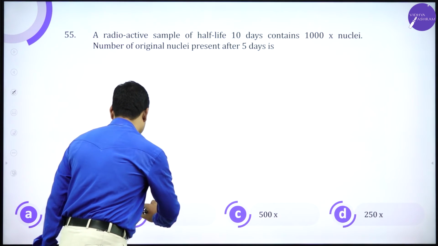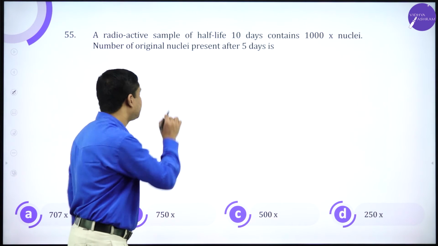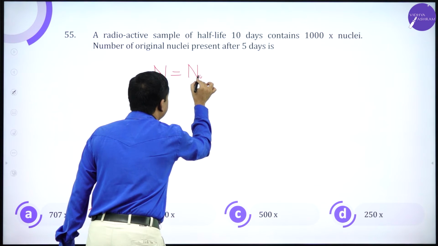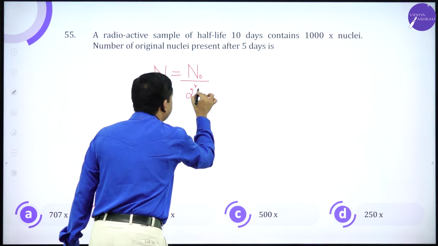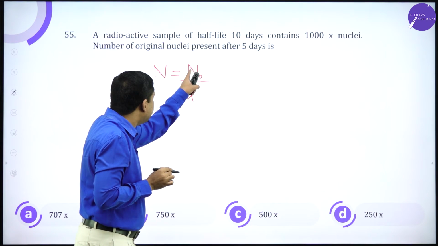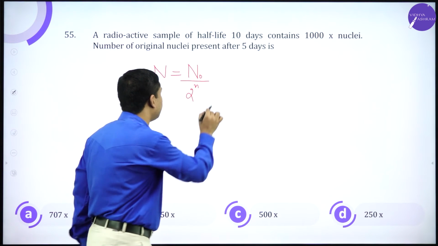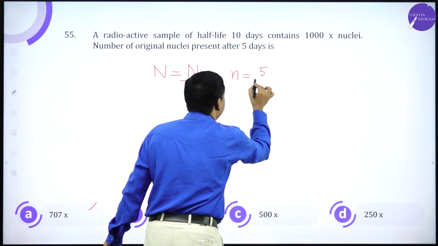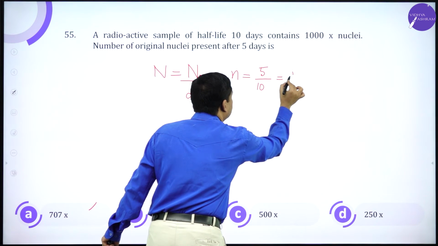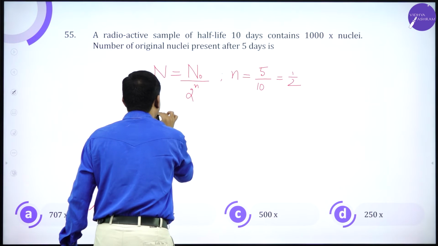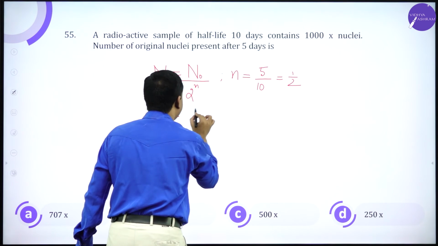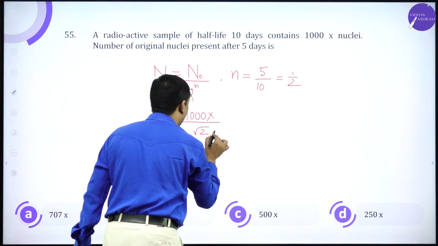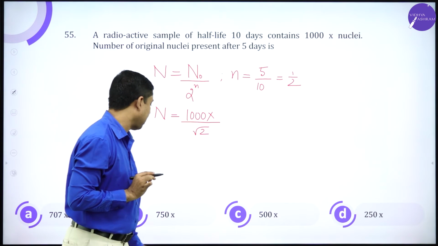Here again, the number of atoms remaining is N naught into half to the power n. Basic equation, initial number of atoms, 2 to the power n. So n is time interval divided by half-life, so this is half. So N will be equal to initial number of atoms, 1000, into 2 to the power half, which is root 2. So nearly 707 will be the answer.